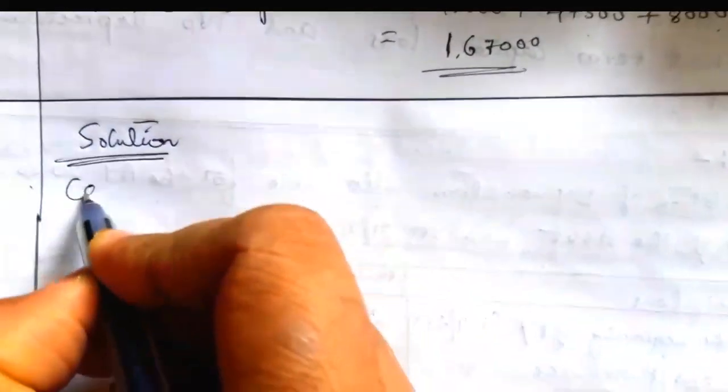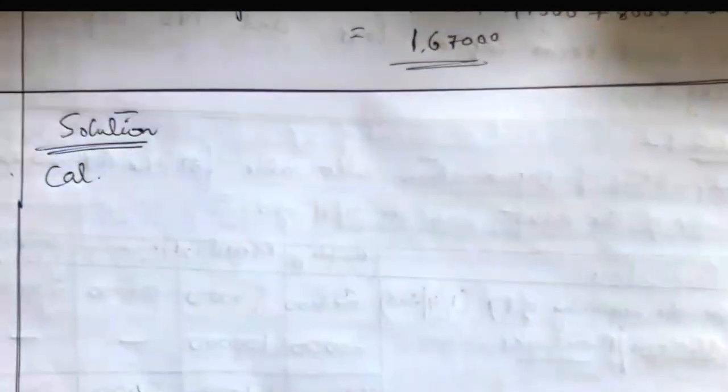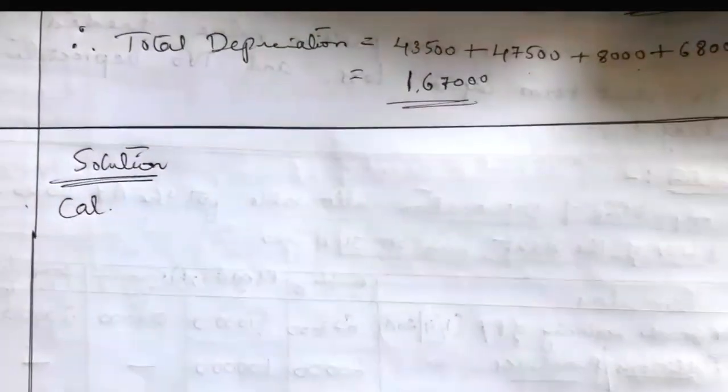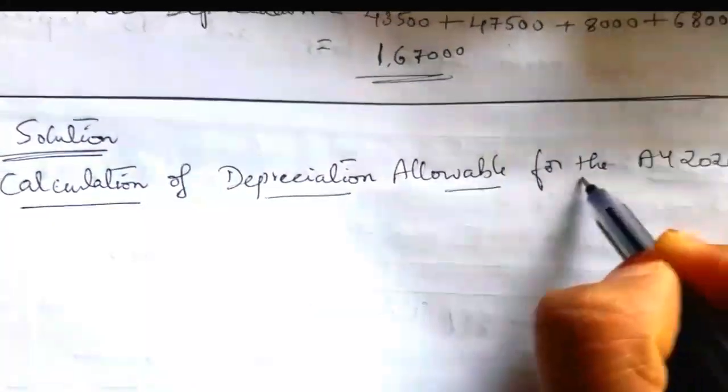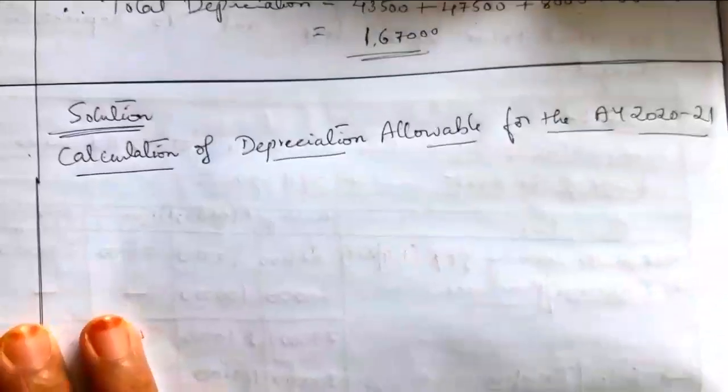So write the heading: calculation of depreciation allowable to Shenoy and Son, for the assessment year 2020-21.